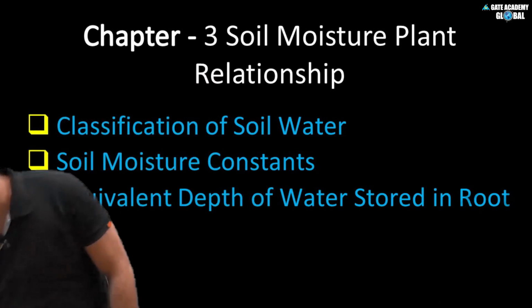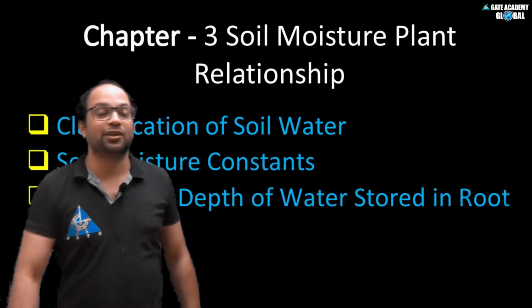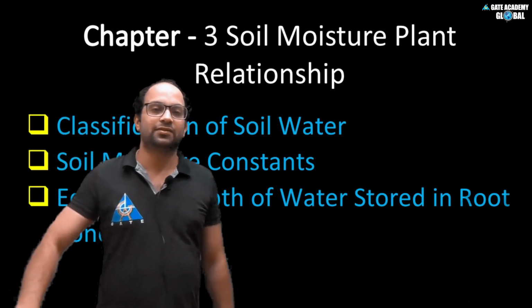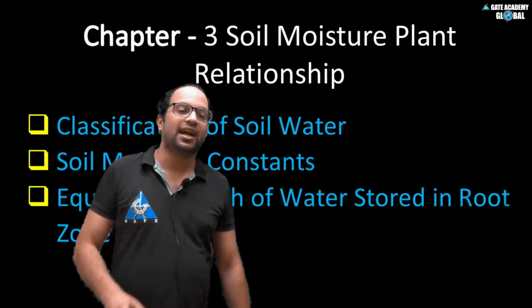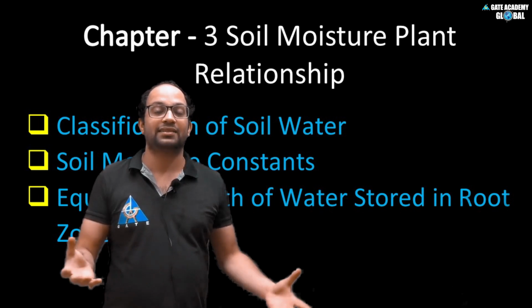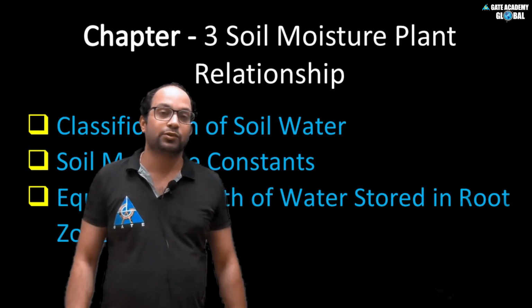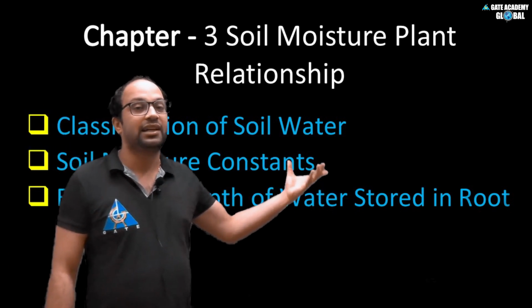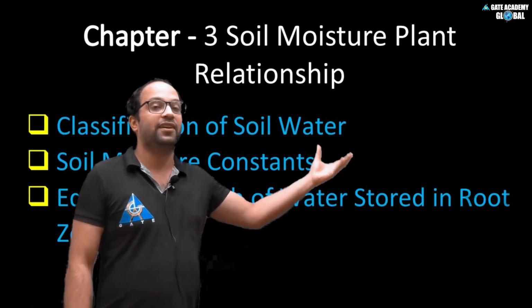But plants are not capable of doing that. So what will plants do? Plants will extract the moisture from the soil, because soil has a capacity to retain moisture. So we should know about the soil and plant relationship.